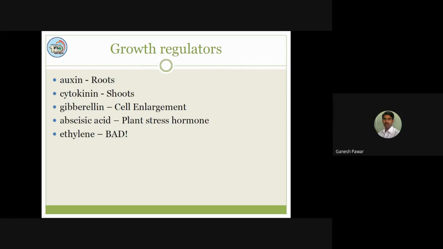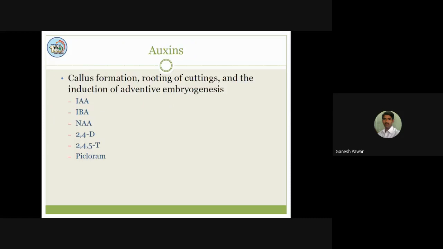But when we consider the growth regulator ethylene, if it is produced in larger quantity in our tubes, it can be harmful. So ethylene is bad here for our tissue culture, and for that purpose, we always require ventilation for our cultures.